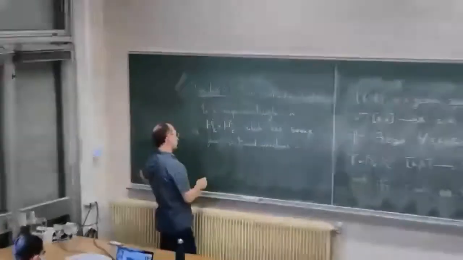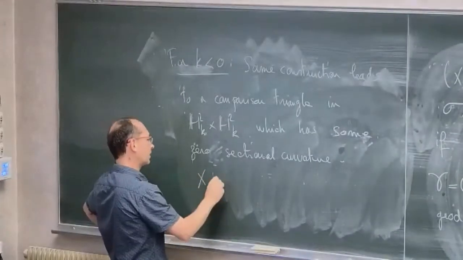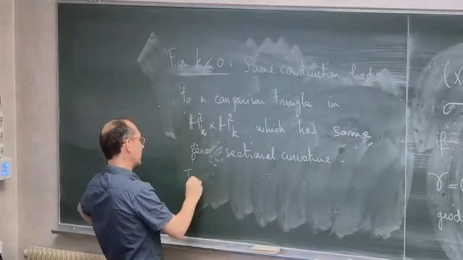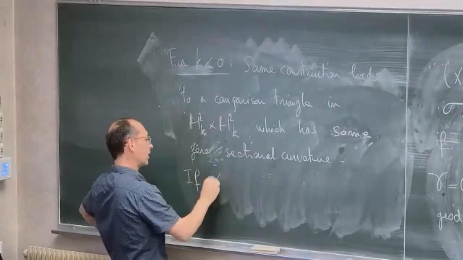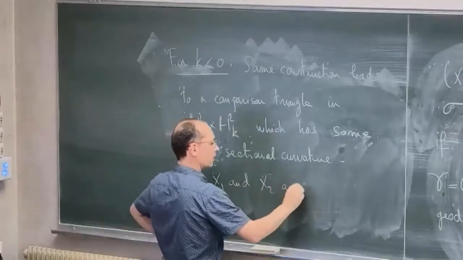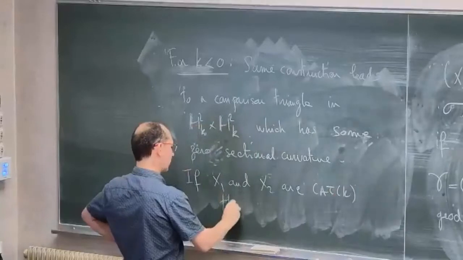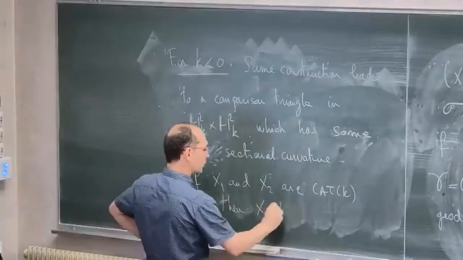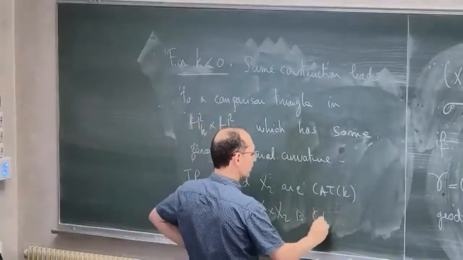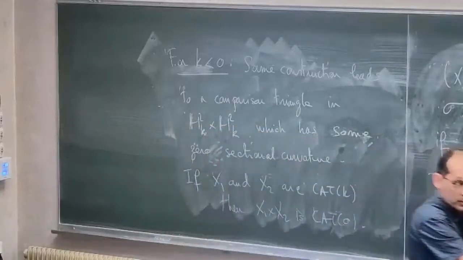So therefore, in the case K less than 0, this is the most important point: if X1 and X2 are CAT(K), then X1 cross X2 is only CAT(0). So we lose something here.